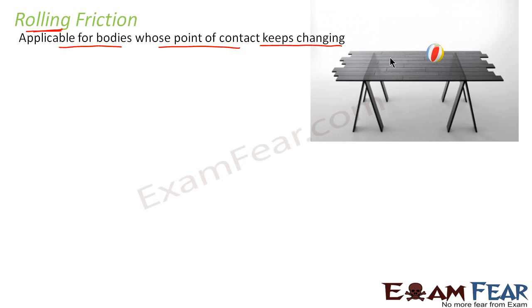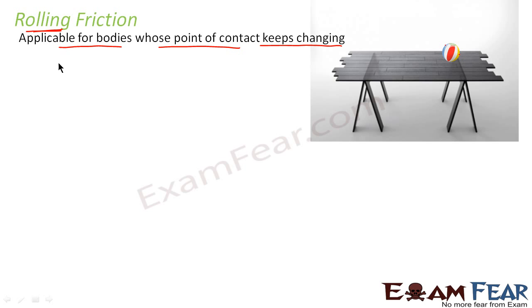Let us suppose instead of the box we have this ball now. See it once again. The ball is rolling. Suppose at this time the point of contact is this. Again when it rolls back somewhat like this, the point of contact becomes this, sometimes this, and so on. So we don't know which will be the point of contact. As it keeps rolling, the point of contact keeps changing. So for such objects, be it a spherical ball or a ring or a spinning top, rolling friction comes into play.